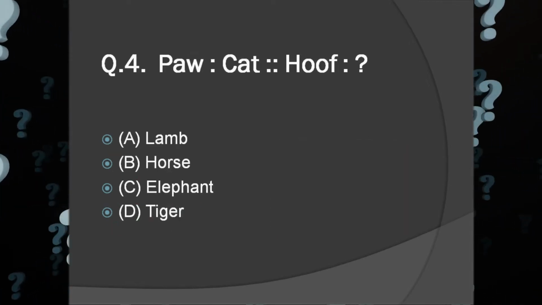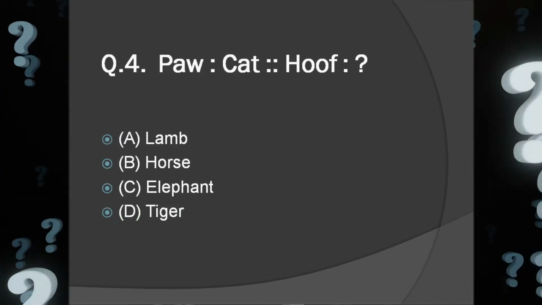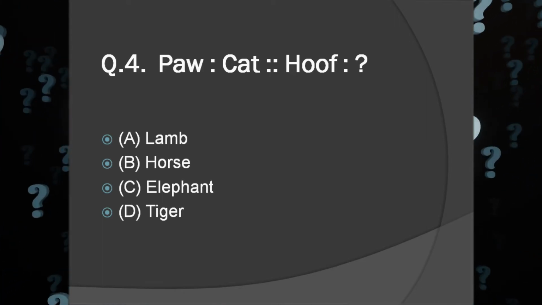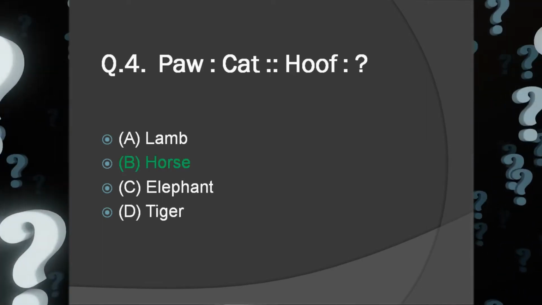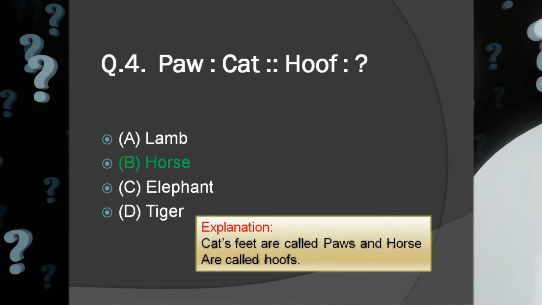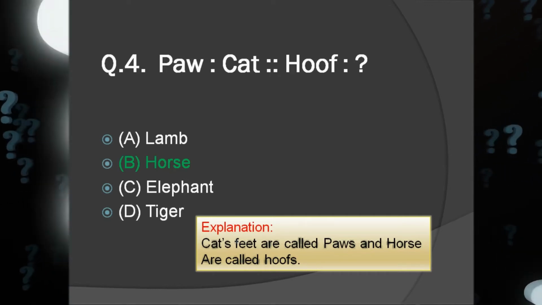If paw is equal to cat, then hoof is equal to what? A. Lamb, B. Horse, C. Elephant, D. Tiger. And the answer is B. Horse. Explanation. A cat's feet are called paws and a horse's are called hooves.